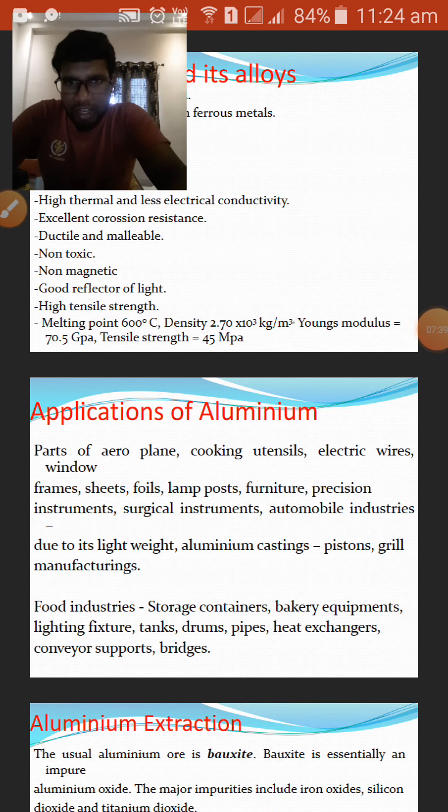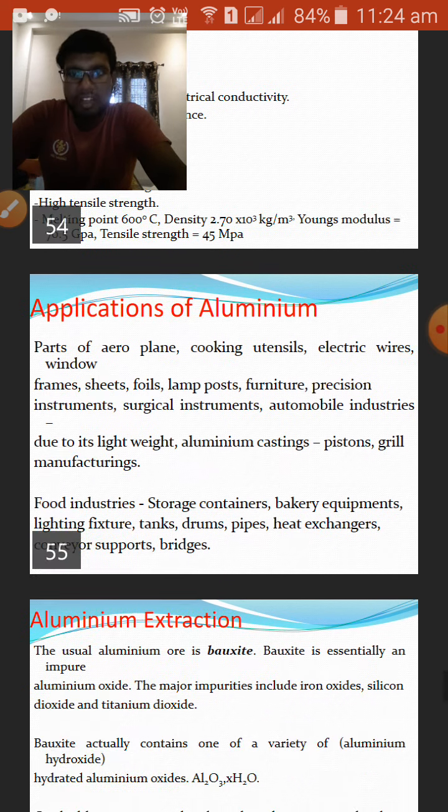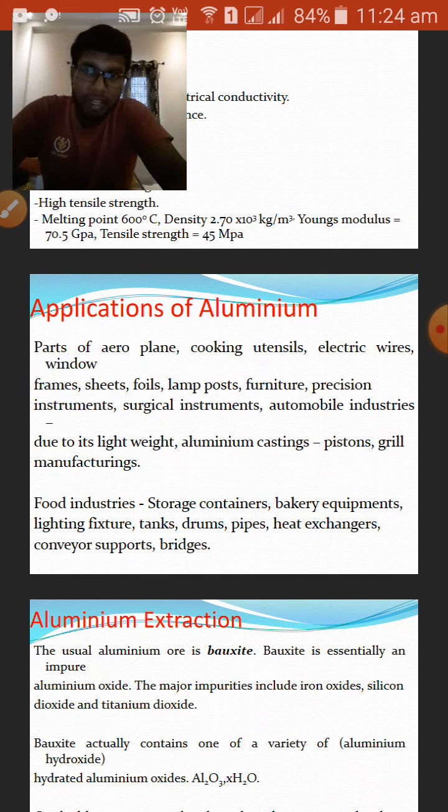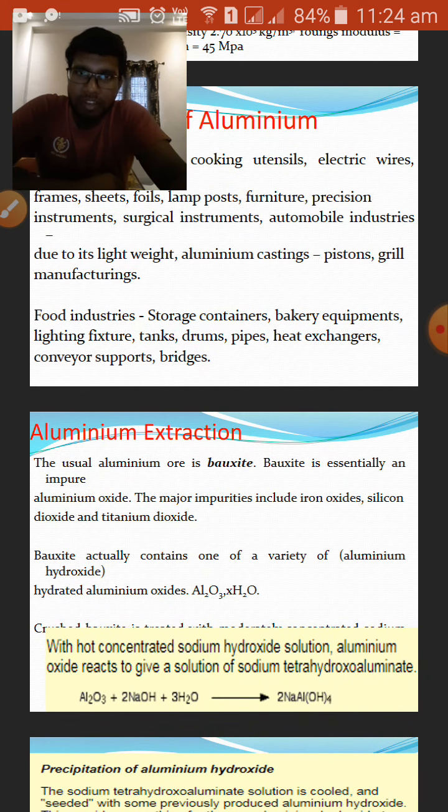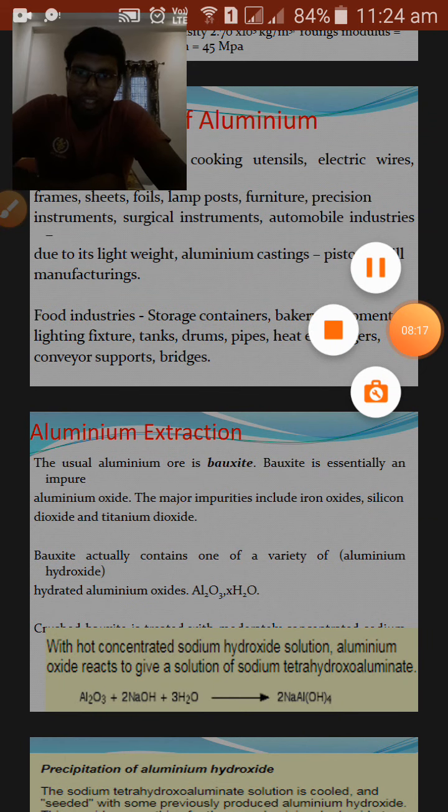Next, aluminum casting. Aluminum is also used in aluminum casting, such as pistons, grill manufacturing, etc. In food industries also we use aluminum, for example storage containers, such as milk cans, which are actually made of aluminum. And bakery equipment, lighting fixtures, tanks, drums, pipes, heat exchangers, conveyor supports, bridges, etc. So aluminum has many applications widely.